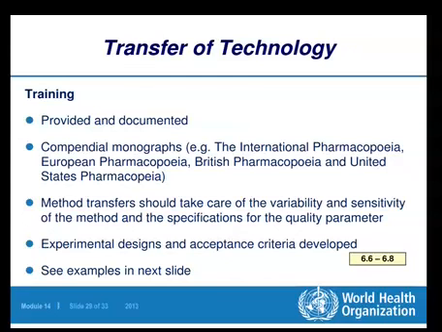must be well assessed according to the statistical procedure. Moreover, the sensitivity of that method must also be thoroughly checked, using the statistical procedure itself. And the specifications of the quality parameters. Then the experimental designs and acceptance criteria developed. So for all those things, actually the training is a must.